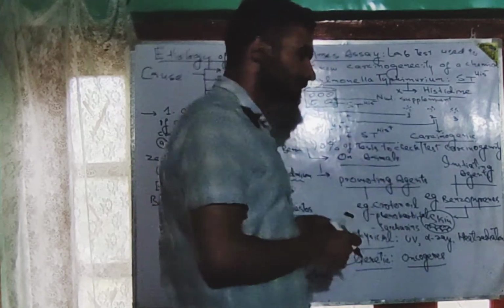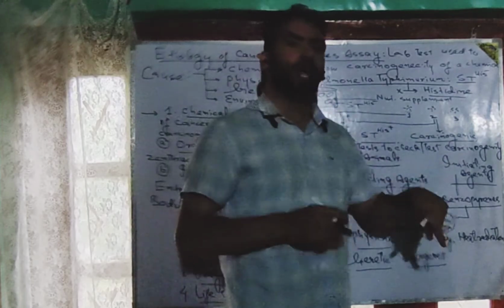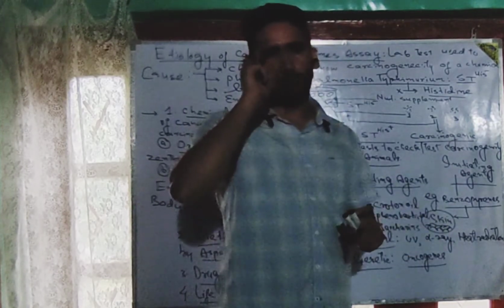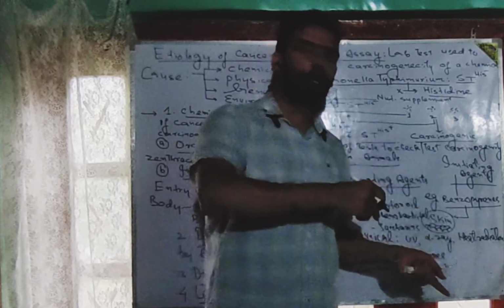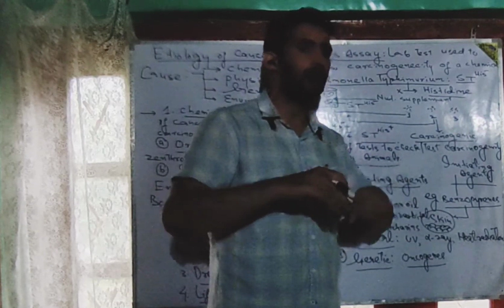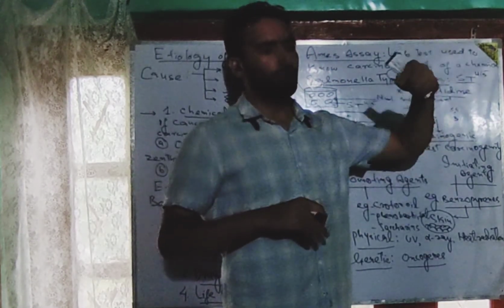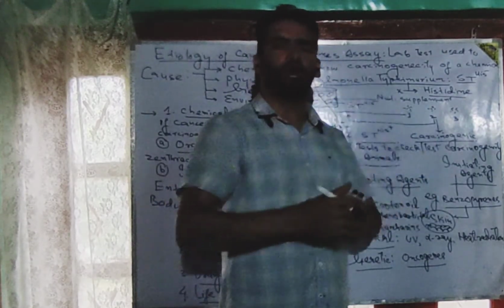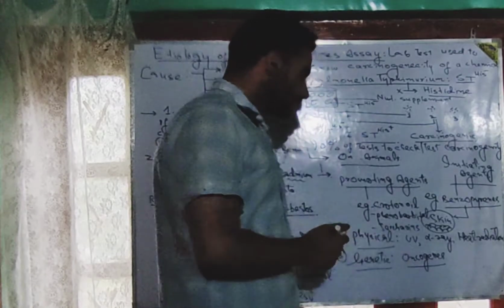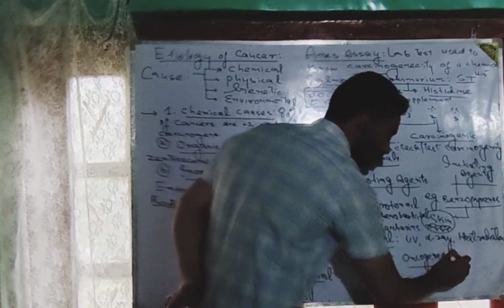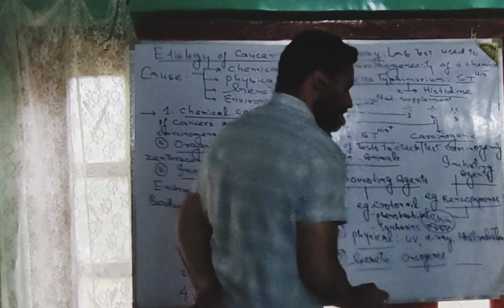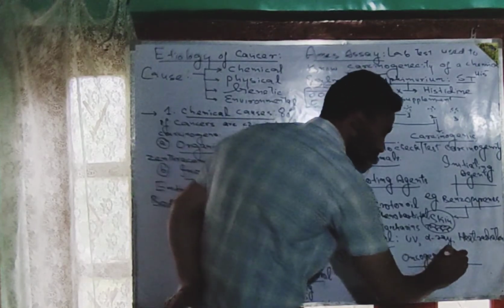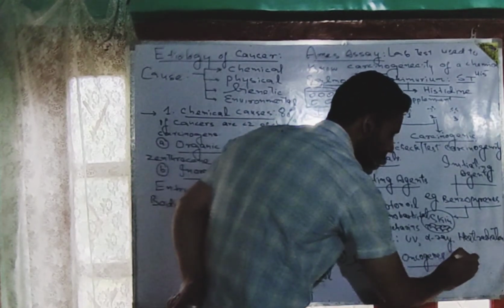But you can ask me a question, sir: when every person has these oncogenes, then every person should develop cancer. But it is not possible that if we go for a check or test among people, every person will have cancer. No. Because in every person there is another group of genes which are known as cancer suppressor genes.